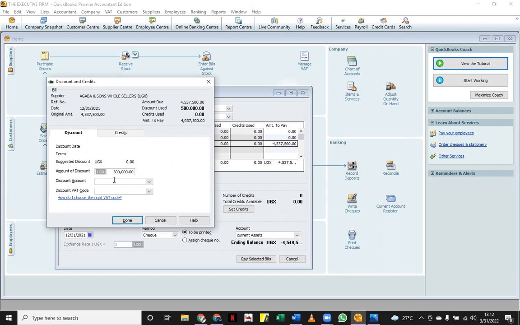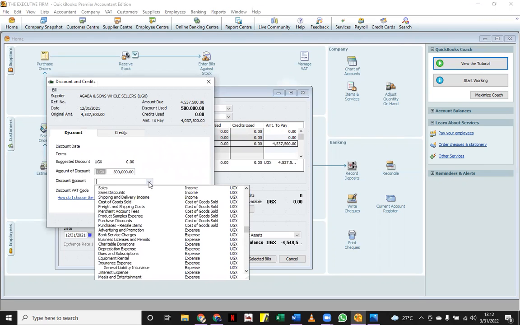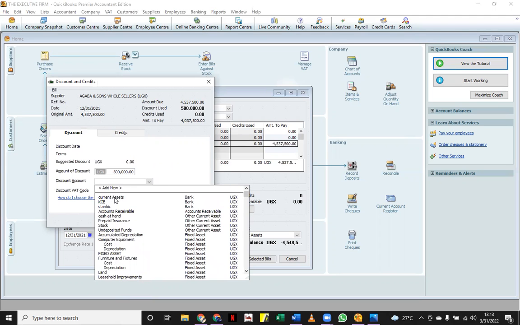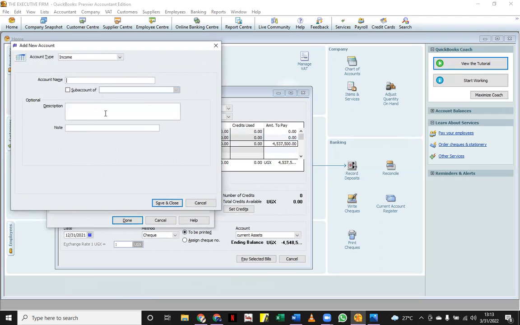And for purposes of our accounting, the discount received is always a miscellaneous income. So you can come and bring it under any sort of income. And if it is not here, then you may need to add it. We can see proceeds from sale of assets, no. So we can simply create a new account because we can't see it here.